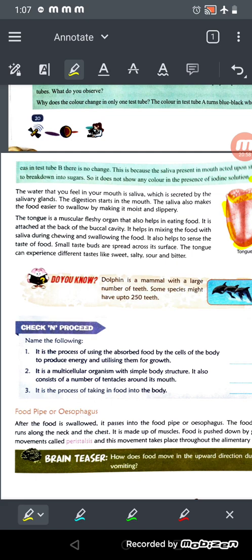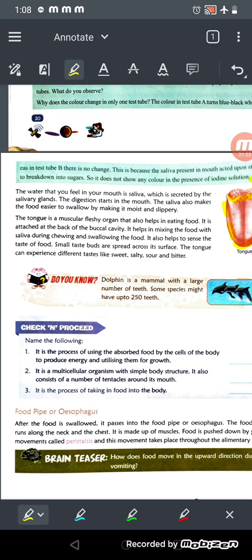So here is a check and proceed where you need to write the answer. It is very easy, you can do it by yourself, but still let me help you. It is the process of using absorbed food by the cells of the body to produce energy and utilizing it for growth. Think, what will be the answer? The answer will be assimilation, right?